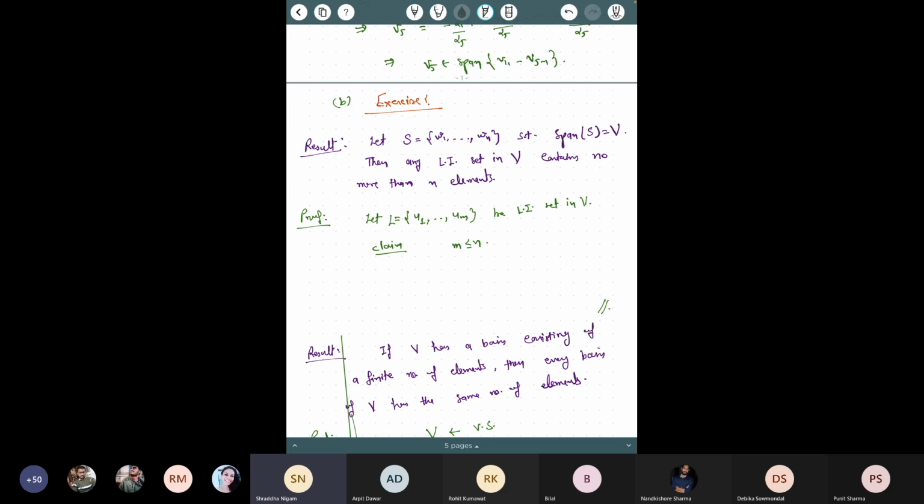And why should this process stop? So you are saying that one by one you will check this. But how many times? I mean, why should this process stop?